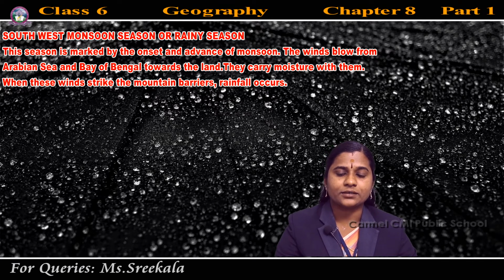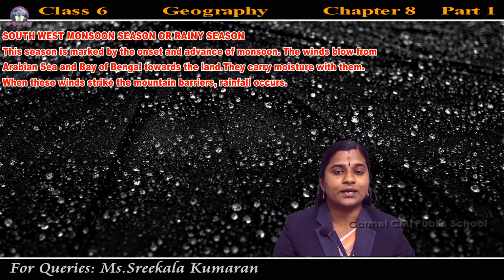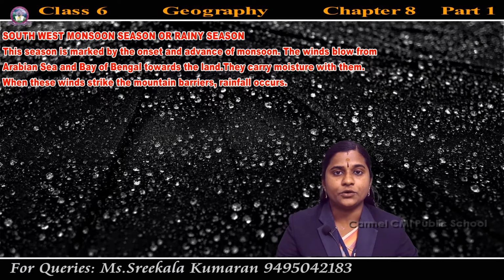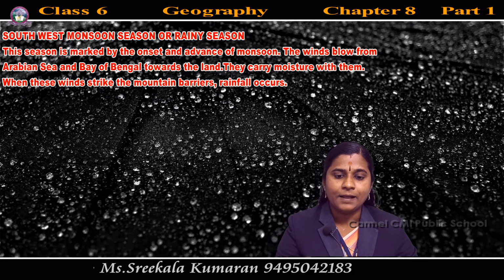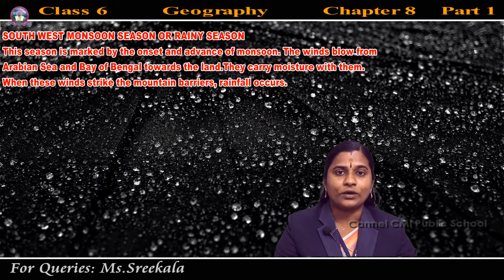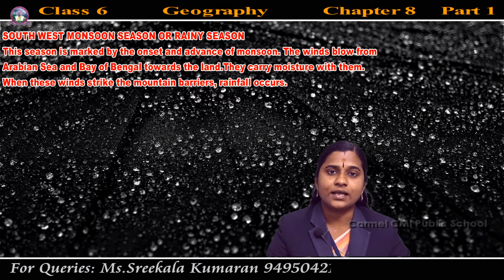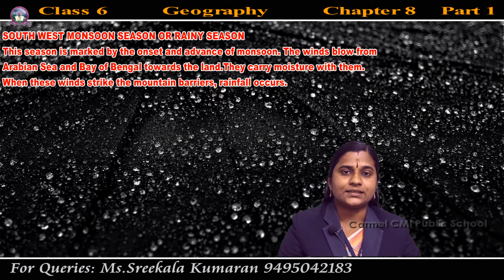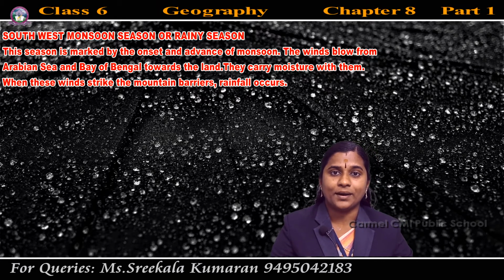This season is marked by the onset and advance of monsoon. The winds blow from the Arabian Sea and the Bay of Bengal towards the land, and these winds carry moisture. They strike the mountain barriers and rainfall occurs. That's why this season is known as the rainy season. The rainy season is also known as the southwest monsoon.